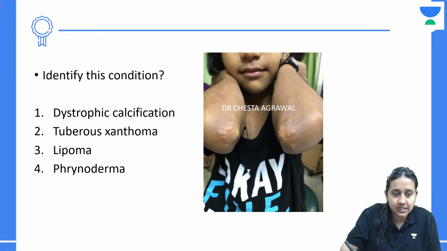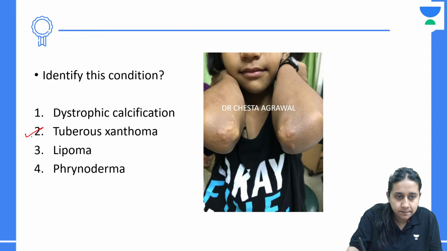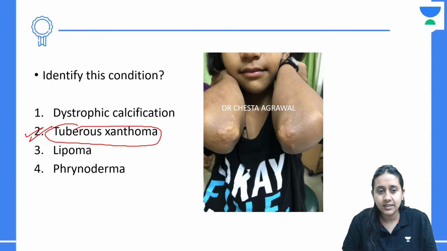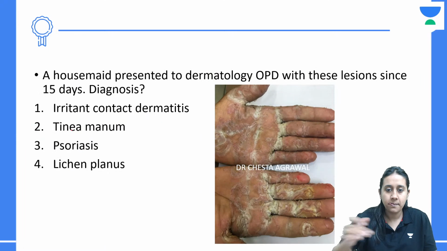Very nice. The correct answer of this question would be tuberous xanthoma.